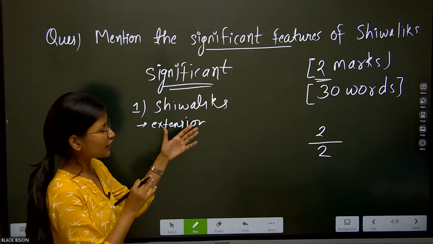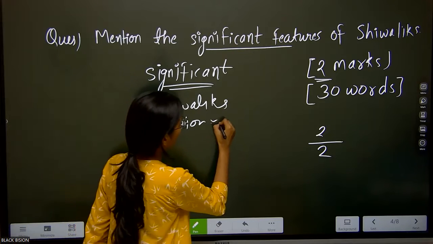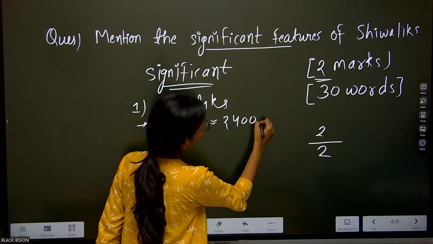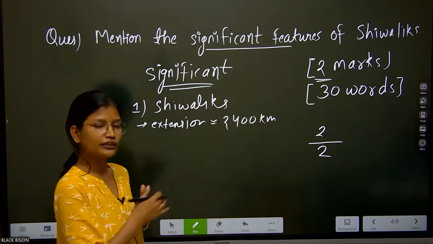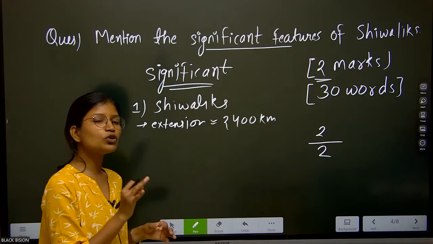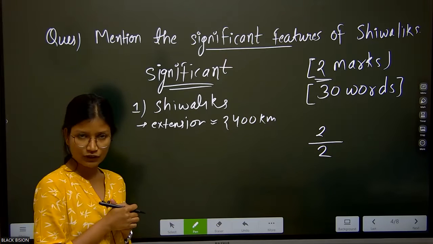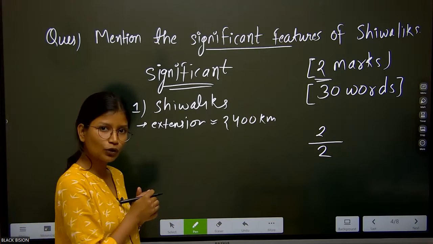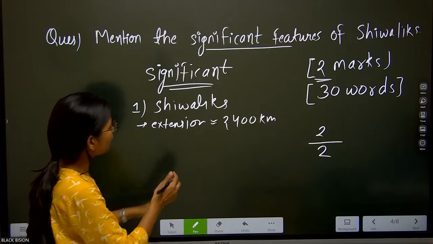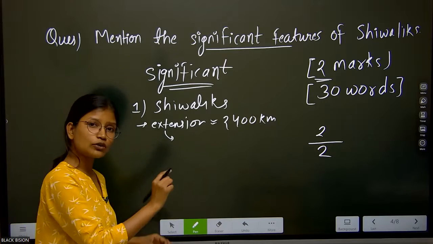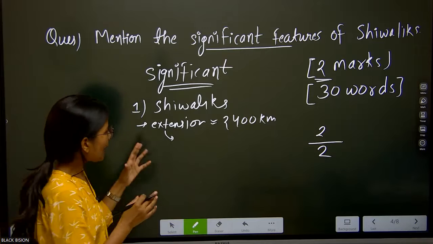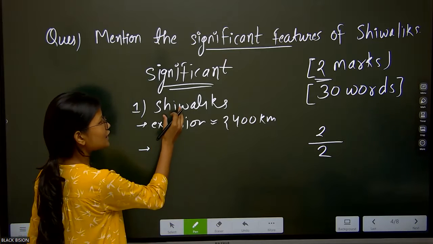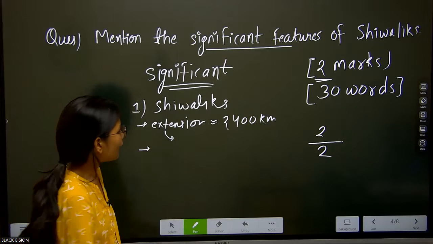As we know, the Shivalik ranges extend for about 2400 kilometers in India, from the northwestern part up till the northeastern part. Also, one of the most significant geographical features of Shivaliks is that they are almost unbroken. Fine. Apart from this, when we talk about extension, we will also write where exactly it starts and where exactly it ends.